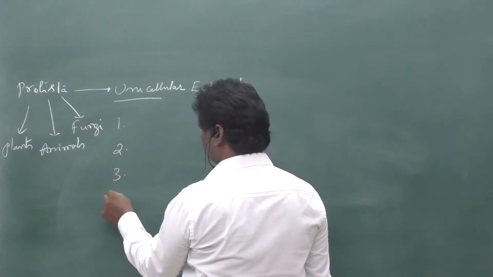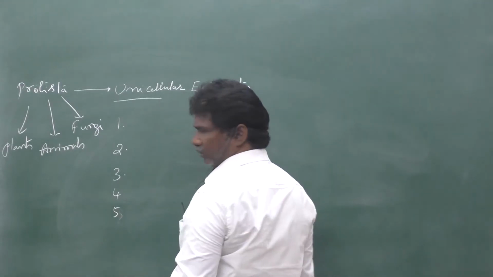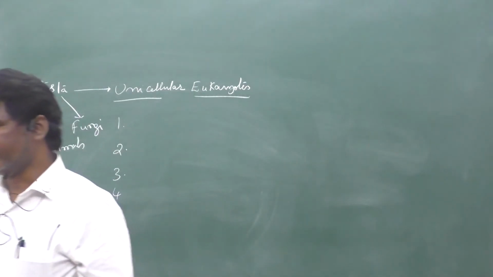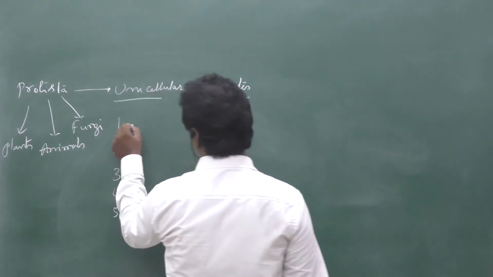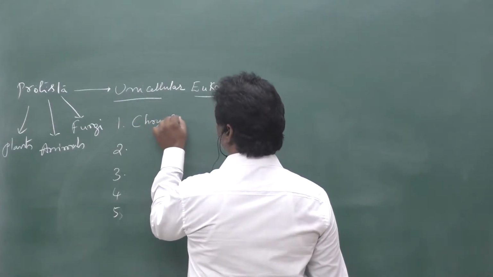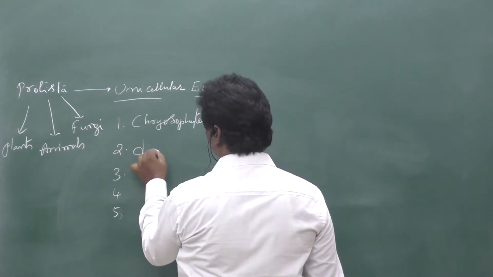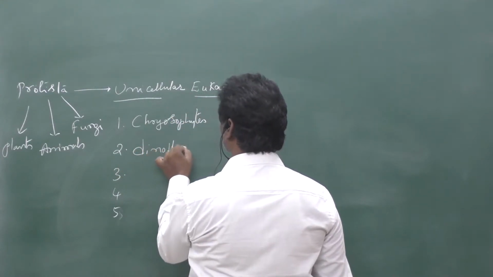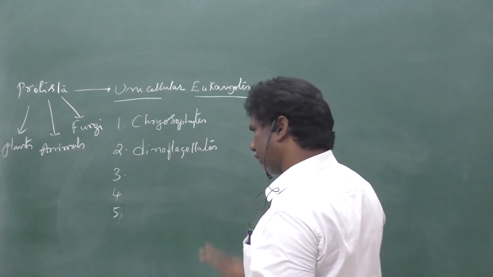Protista contains totally 5 groups. We will discuss them one by one. The first one is chrysophytes. Second, dinoflagellates.